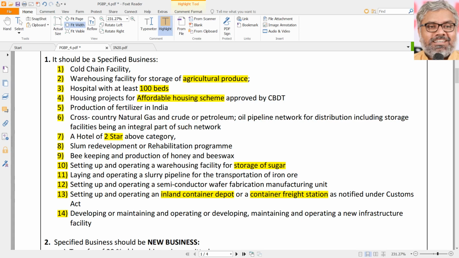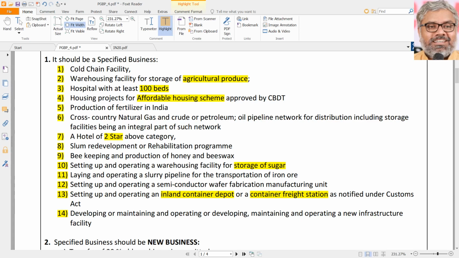And all other things like cross-country natural gas pipelines, big things. Like laying a slurry pipeline for transportation of iron ore, semiconductor wafer fabrication manufacturing unit. These are all big things. Infrastructure facility, new things which are not particularly required to be remembered. General remembrance is enough for that. Remaining other things you have to remember, like affordable housing scheme. These are all simple things that you can easily remember.